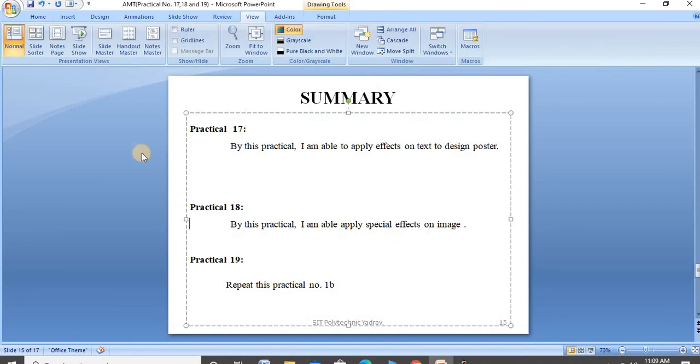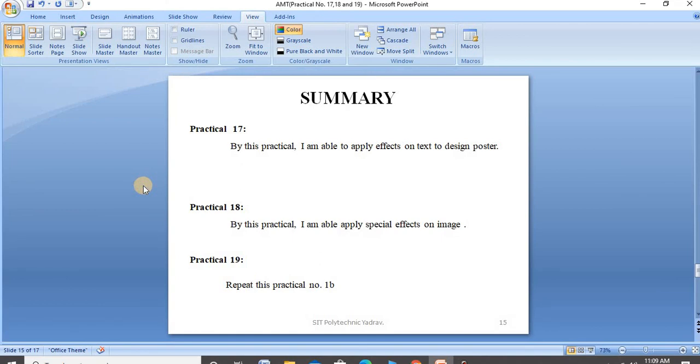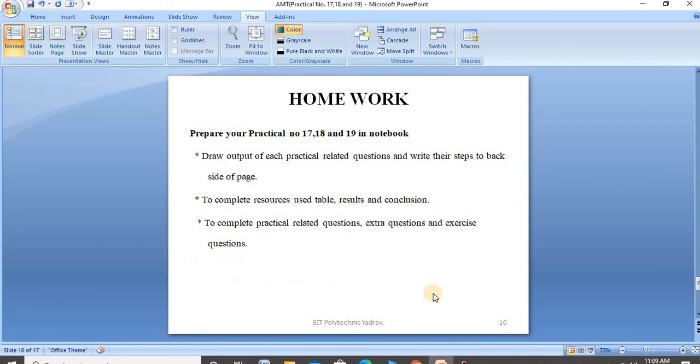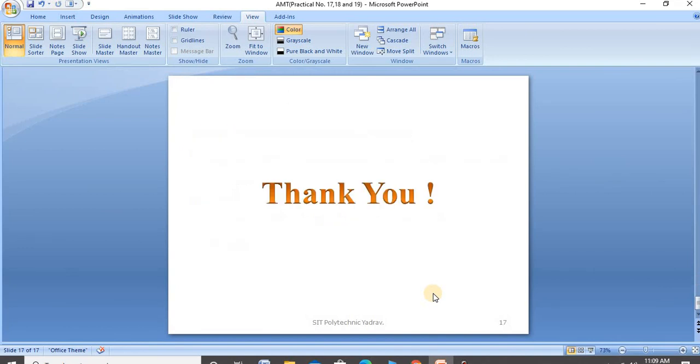So, summary on today's practical session. After practical number 17, in practical number 18, by this practical I am able to apply special effects on an image. After that, practical number 19 repeats practical number 1B, which is completed. Homework for you: prepare your practical numbers 17, 18, 19 in a notebook. Here we stop today's practical session. If any doubts arise in this practical session, then contact me. Thank you.